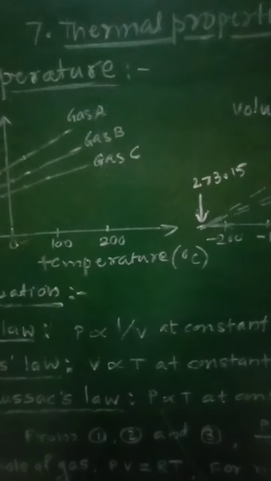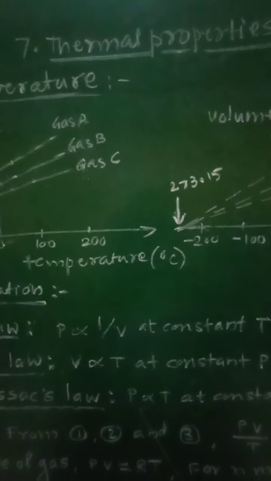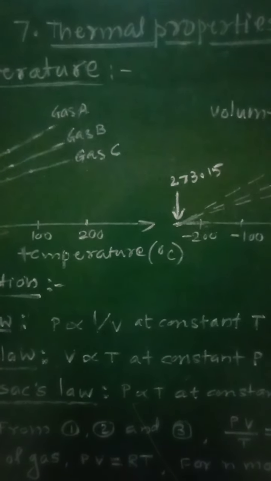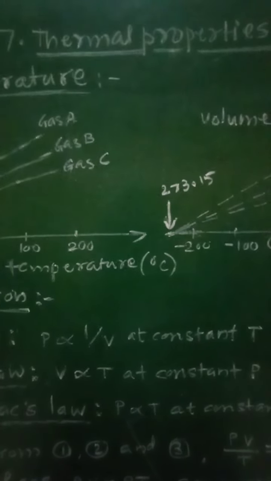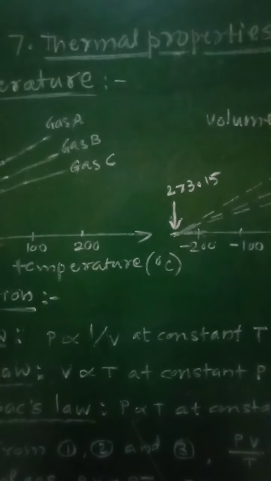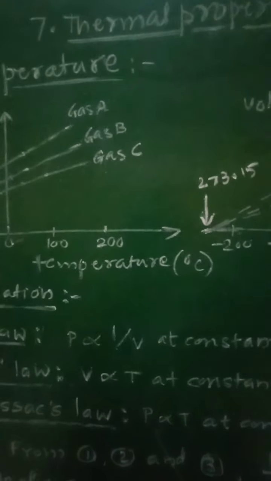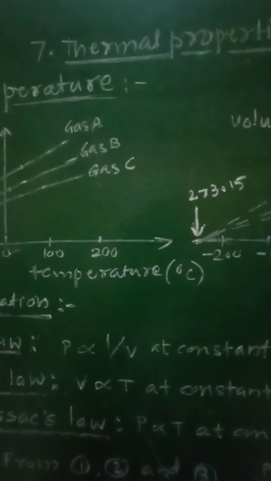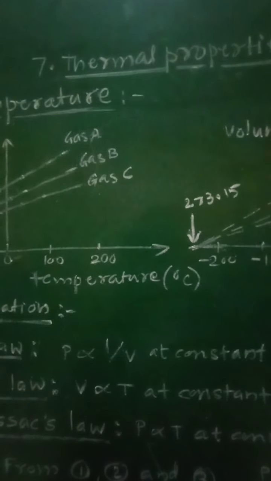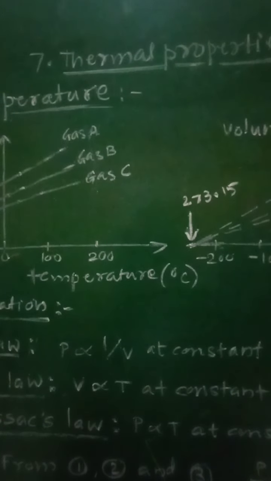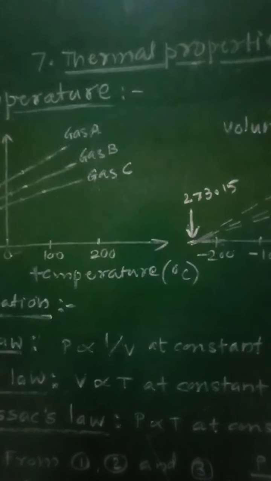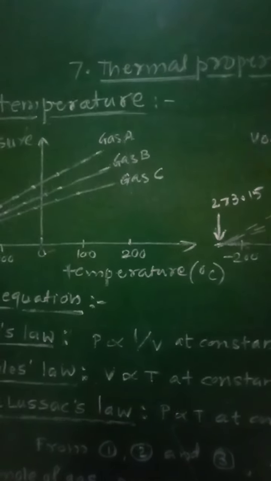Now, consider water. The point at which the three states of water, such as solid ice, liquid water and water vapor, coexist in equilibrium, that is, all three meet at a single point, and pressure and temperature are automatically fixed, that point is called the triple point of water. So this is regarding the absolute temperature.